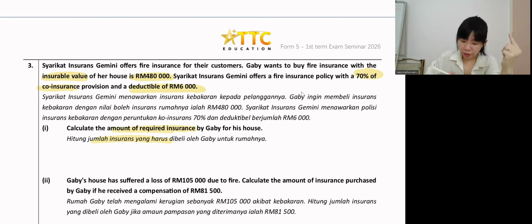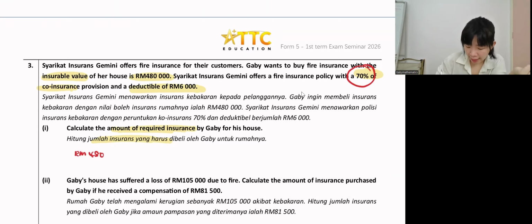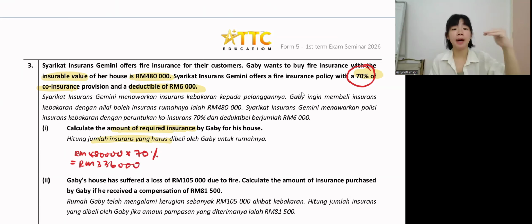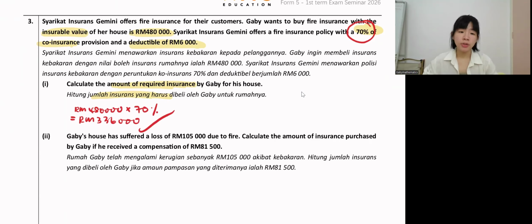So since the fire insurance only cover 70%, that will be the amount of required insurance. So the house is 480,000 times 70%. Okay, how much? 480,000 times 70%, which is 336,000. So this is the maximum amount Gaby should buy. Okay, so this is the maximum already. Okay, so now part two.